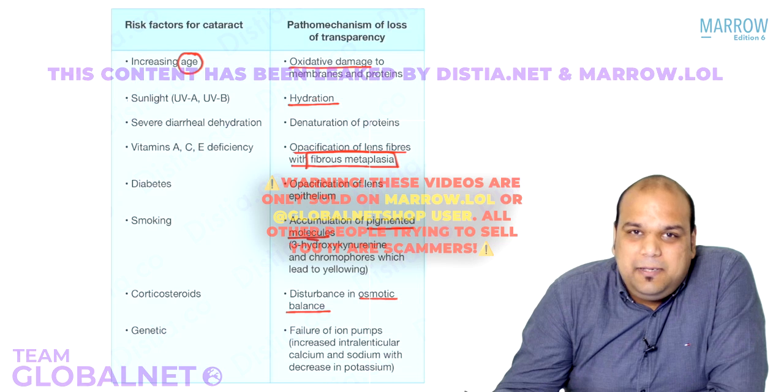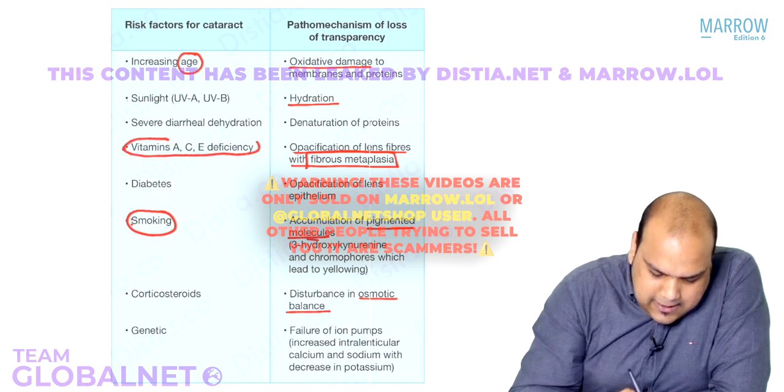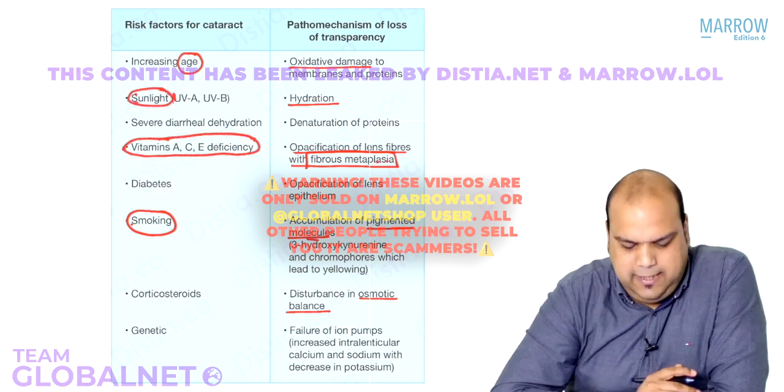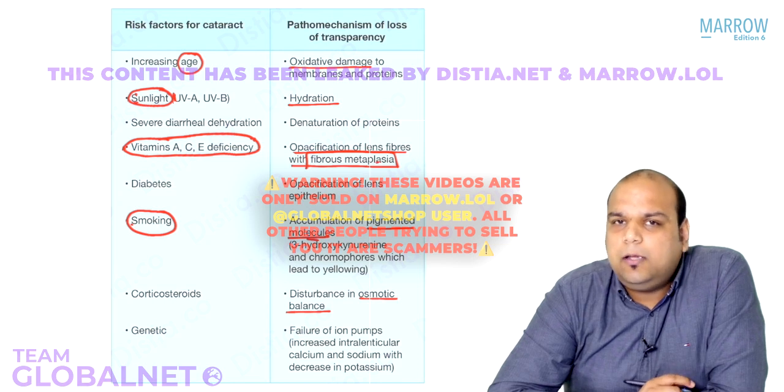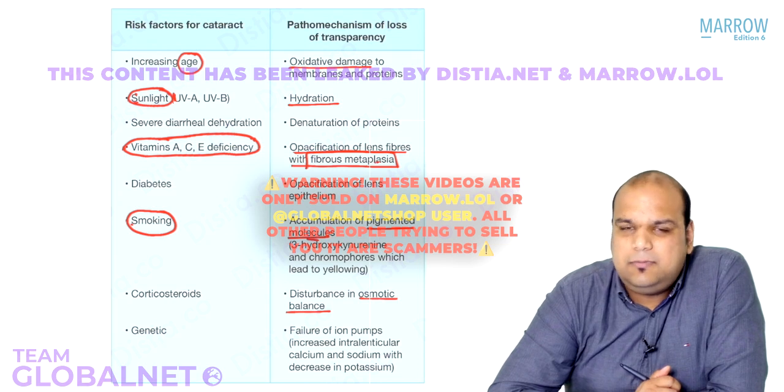Okay. These can be asked, everybody. Just try to remember some of the important points, just like with age, like with smoking, like with vitamin A, C, E deficiency, and with sunlight. These are the main things that I want you to remember, guys. Risk factors for cataract and their pathomechanisms. Done? Just a rectification topic.